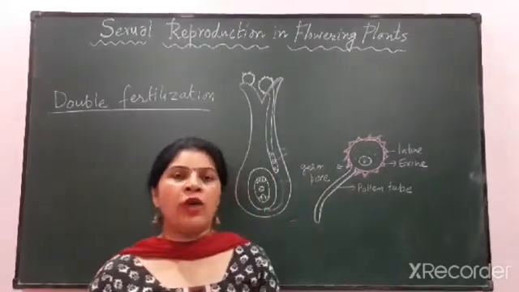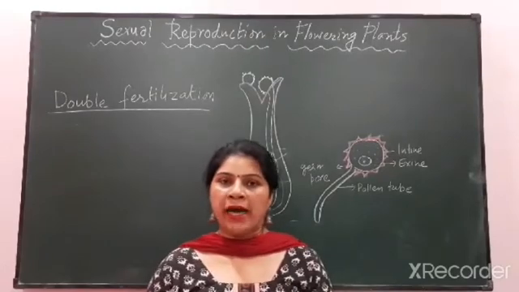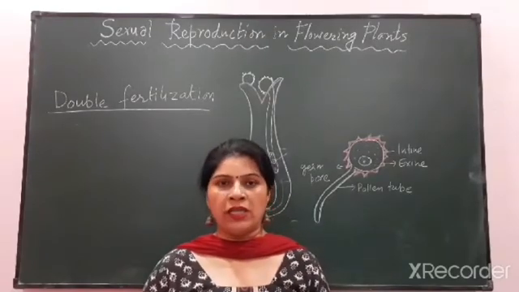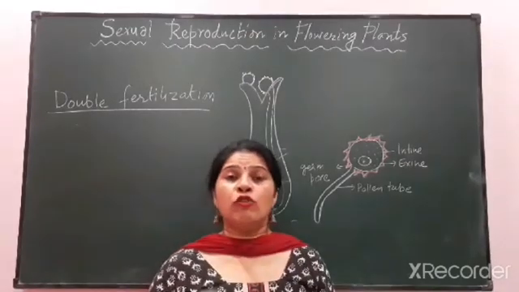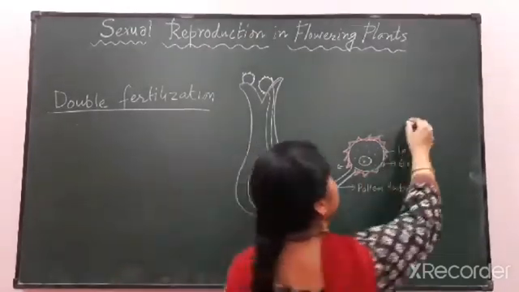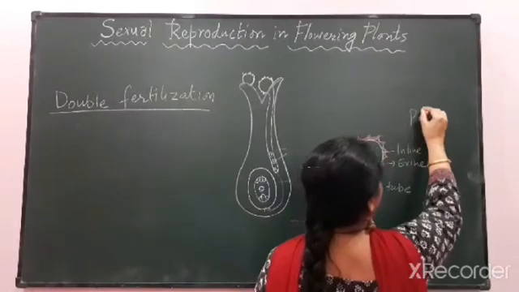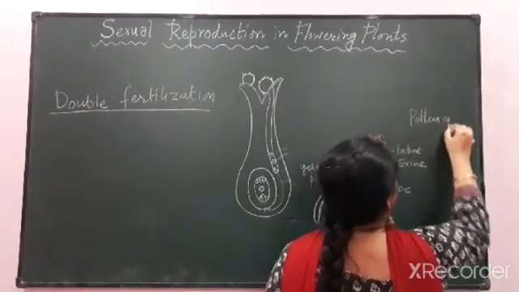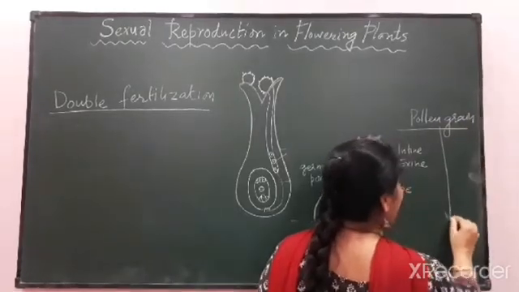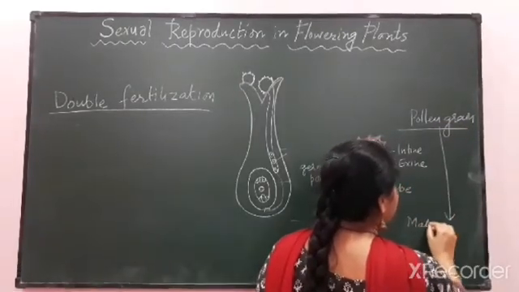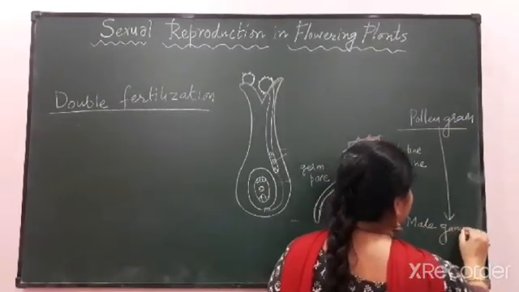Fertilization will occur when the male gamete combines with the female gamete or the egg. Now this male gamete is formed from this pollen grain. We can say that this pollen grain is the first cell of the male gametophyte.